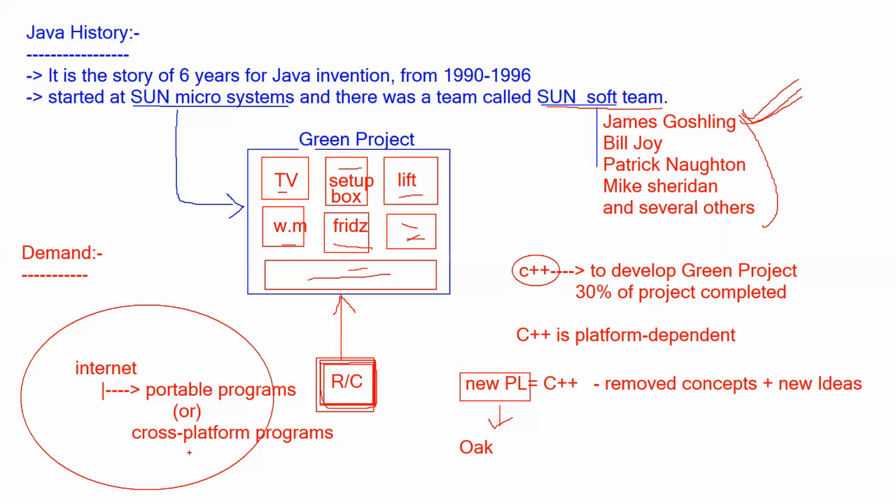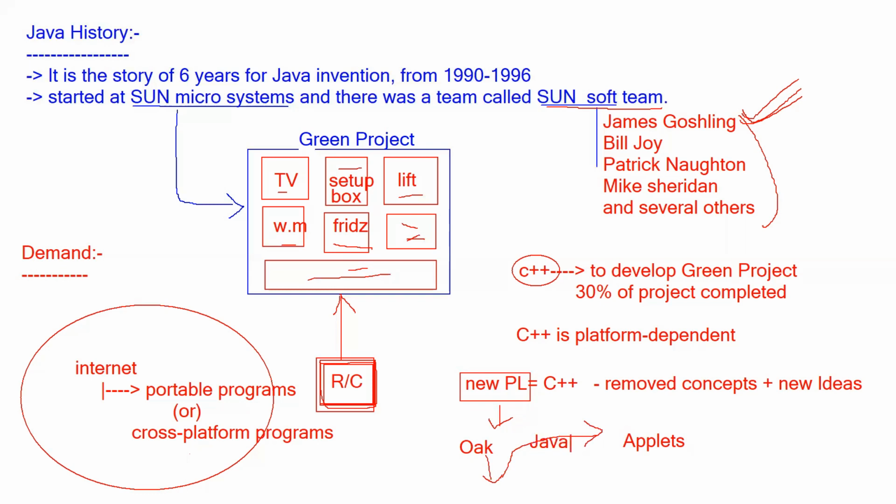That means they started working on this Oak language again, and they applied so many changes, and they developed special programs called applets to run on the internet. They also changed the language name from Oak to Java.